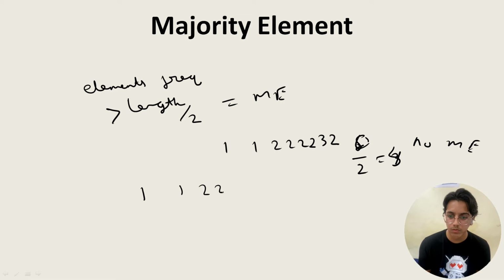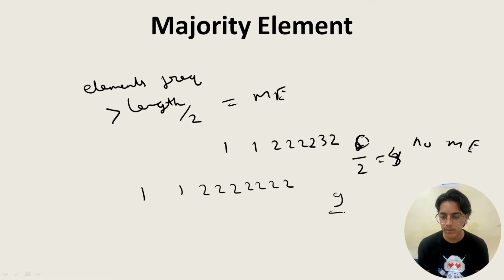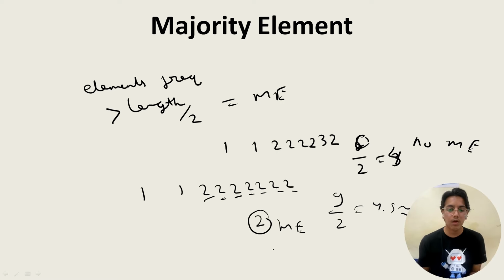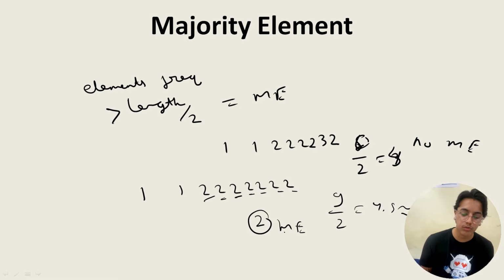1, 1, 2, 2, 2, 2, 2. Supposedly this is an example. So we have 1, 2, 3, 4, 5, 6, 7, 8, 9. 9 elements, 9 by 2, 4.5, so 5. And in this case, yes, we got an output. So 2 is the majority element. And there can't be more than one majority element in an array according to this algorithm. So this can be considered.